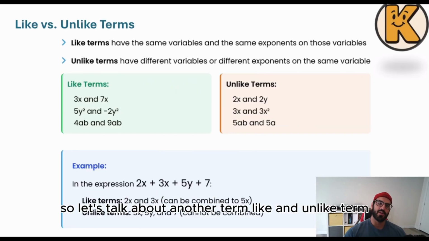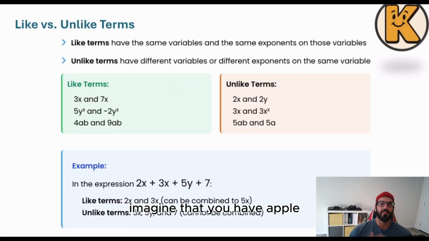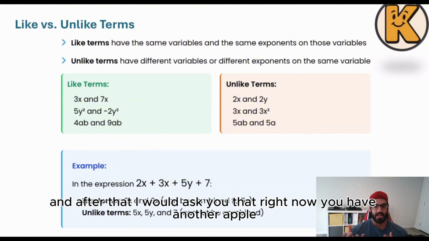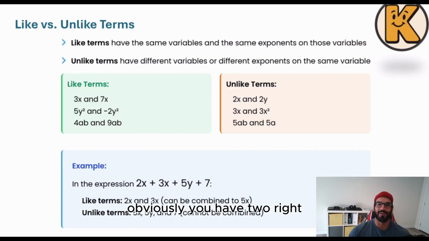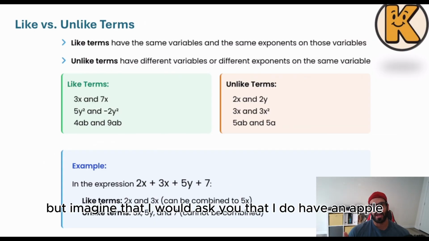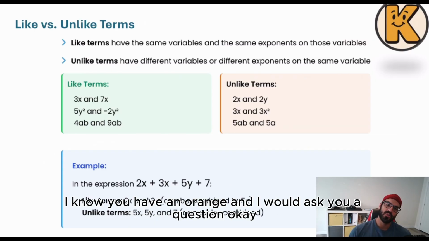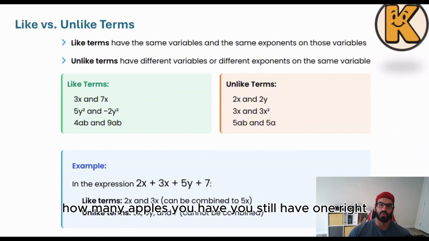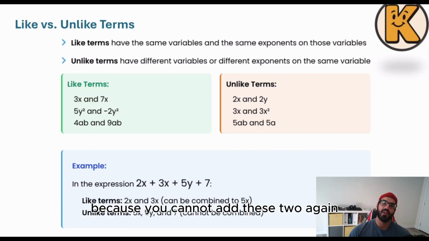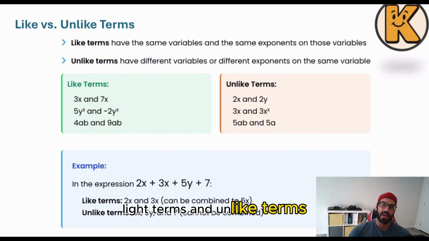So let's talk about another term, like and unlike terms. Imagine that you have an apple, and after that I ask you, right now you have another apple. So how many apples do you have? Obviously you have 2, right? But imagine that I have an apple and I have an orange, and I ask you, how many apples do you have? You still have 1, right? Because you cannot add these 2. Again, we have the same scenario over here, like terms and unlike terms.